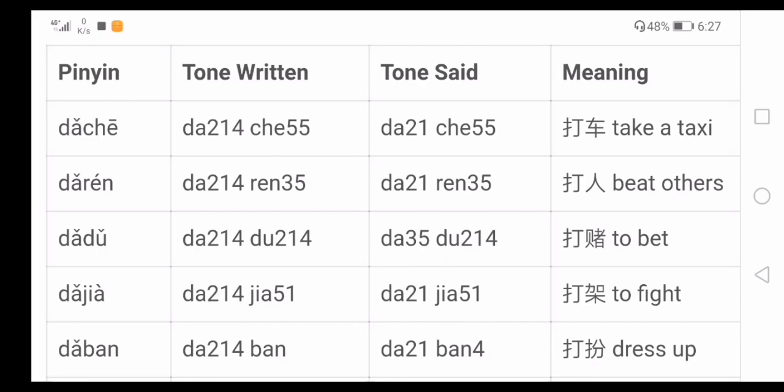And when the first word of the third tone is followed by a word of another tone other than the third tone, right? When it is followed by a word of a third tone, the tone of the first word will change to be the second tone.